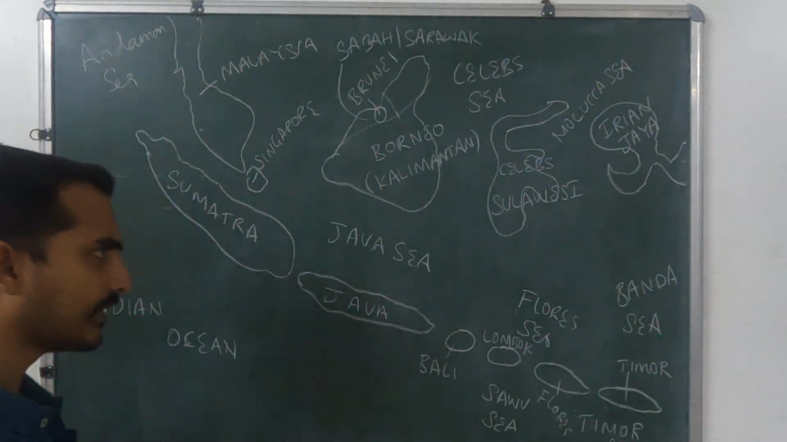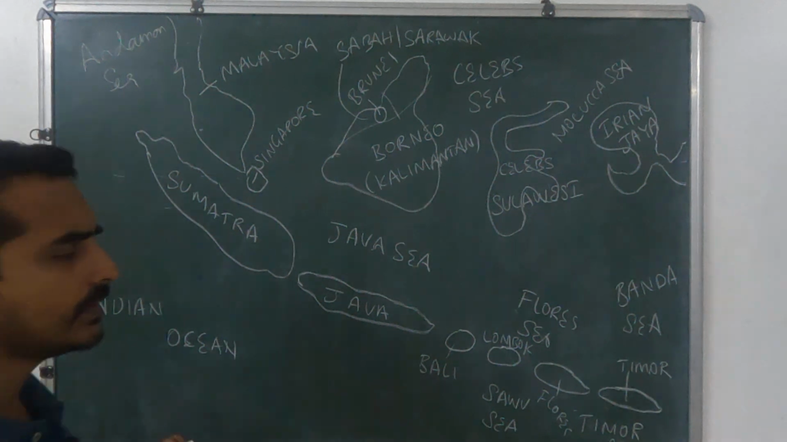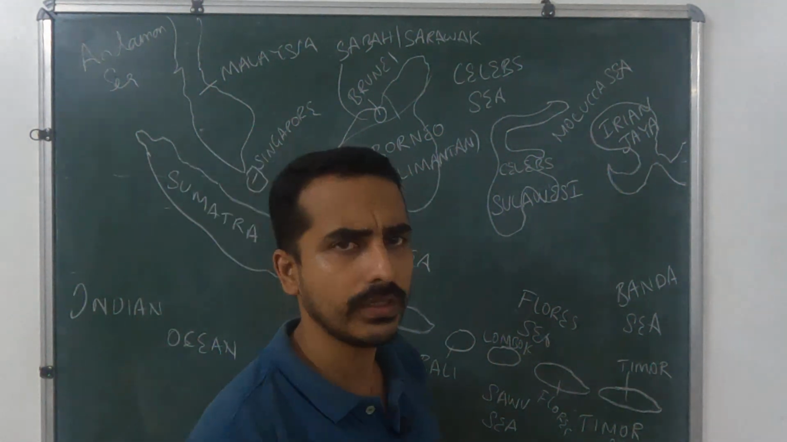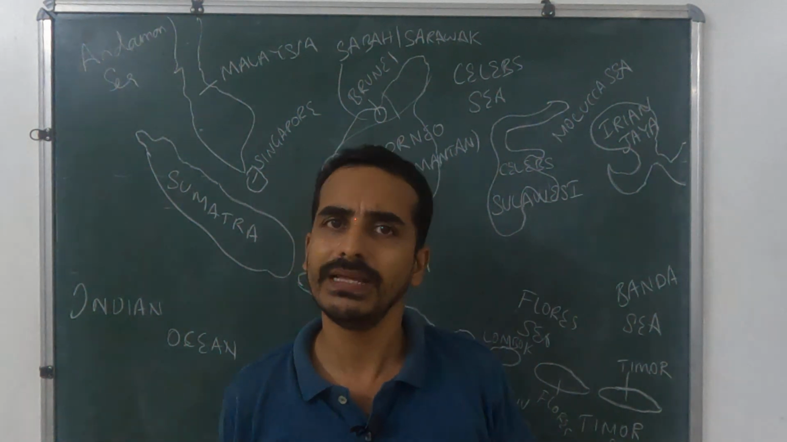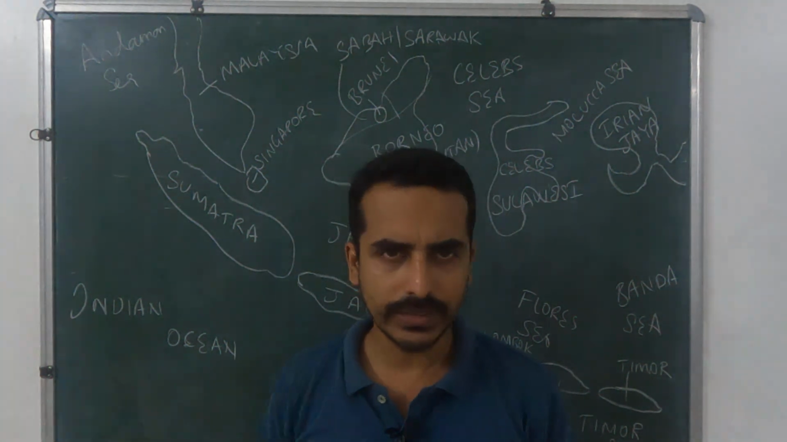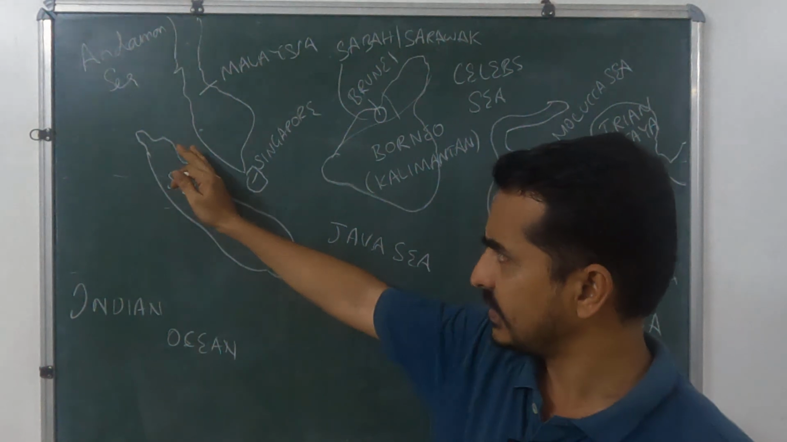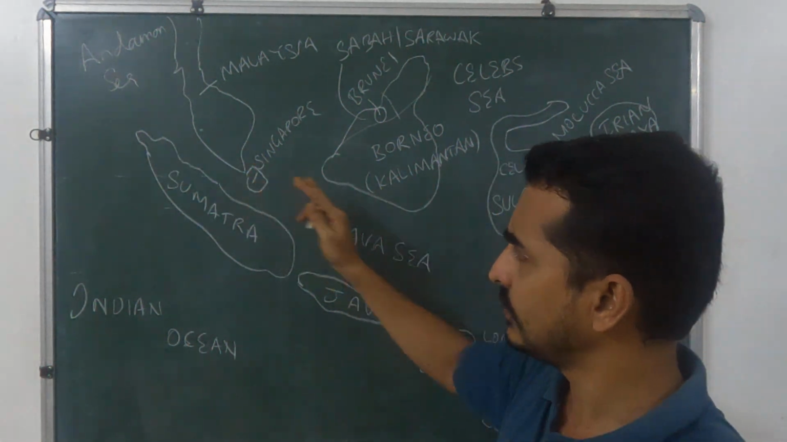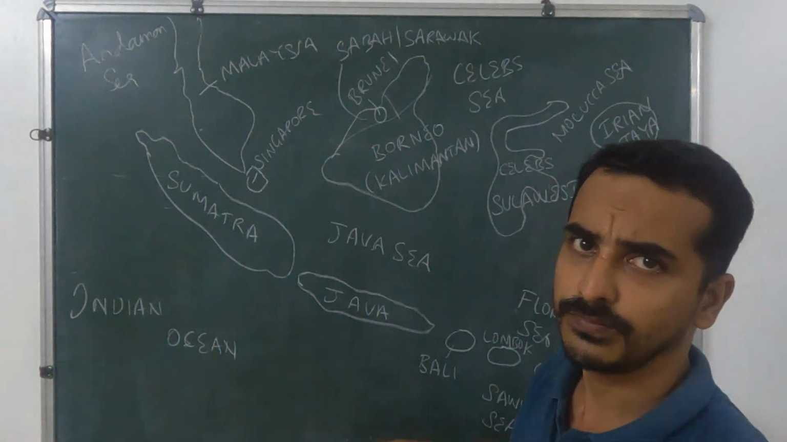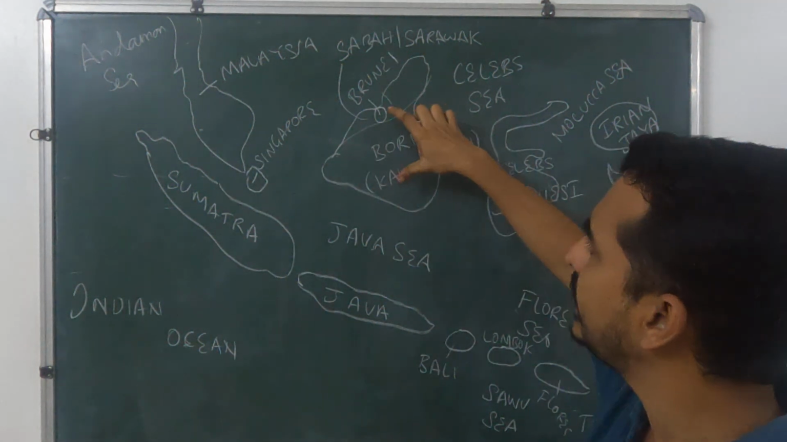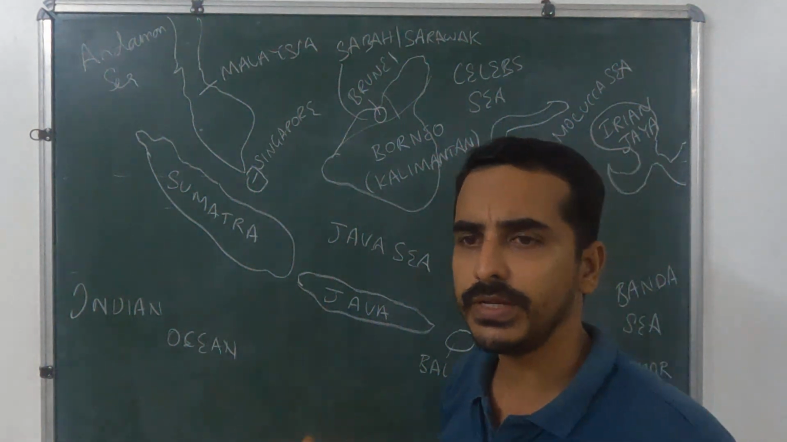Okay, and then it is located in the equatorial part, and it receives heavy rainfall, and almost all islands have rainforest regions. So the rain decreases from west to east, and from the north to south, okay, because it is the equatorial region. 5 degree to 5 degree receives heavy rainfall, okay.